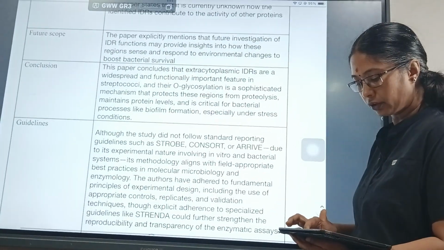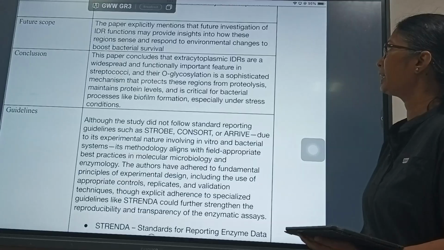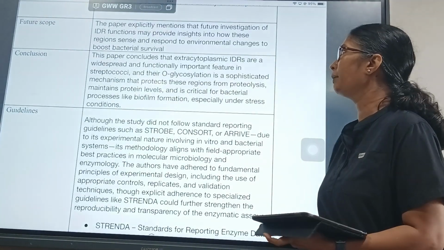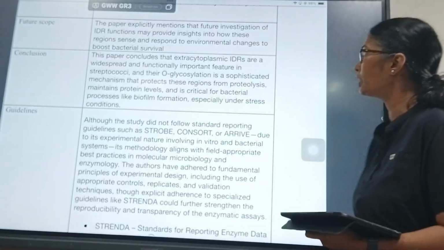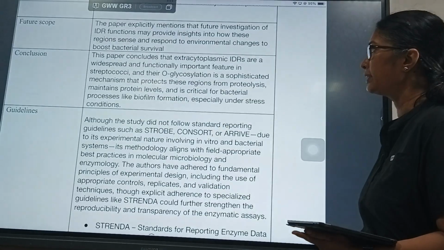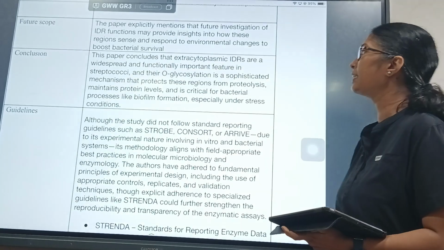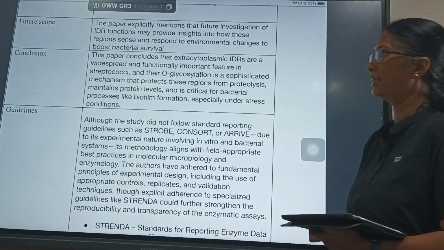So concluding this article, this paper concludes that extracytoplasmic IDRs are a widespread and functionally important feature in Streptococci, and their glycosylation is a sophisticated mechanism that protects these regions from proteolysis, maintains protein levels, and is critical for bacterial processes like biofilm formation, especially under stress conditions.